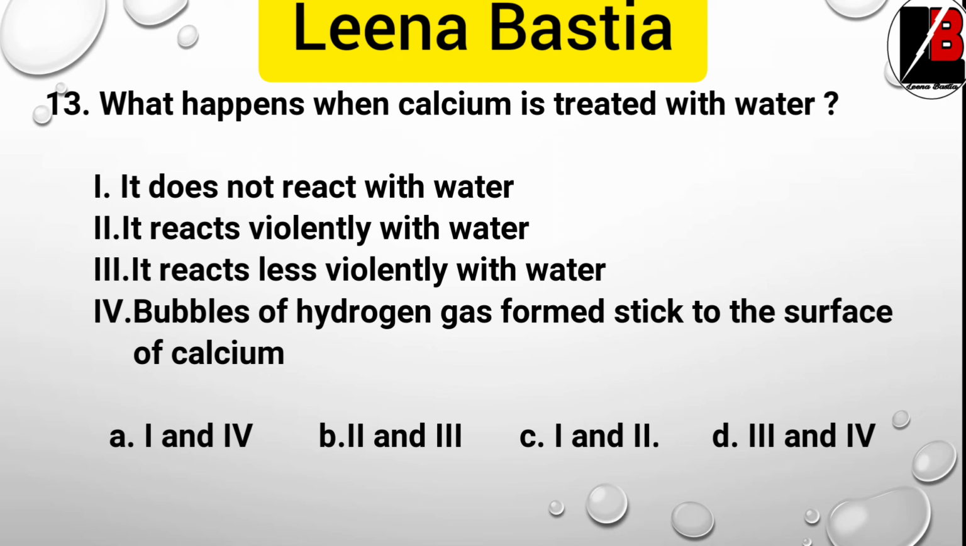Now question number 13, what happens when calcium is treated with water? 1. It does not react with water, 2. it reacts violently with water, 3. it reacts less violently with water, 4. bubbles of hydrogen gas formed stick to the surface of calcium. So which are the correct options? A both 1 and 4, B 2 and 3, C 1 and 2, and option D says 3 and 4. So clearly it is option D, because when calcium reacts with water it is less violent, and the hydrogen gas sticks to the surface of the calcium. That's why it floats also, right?